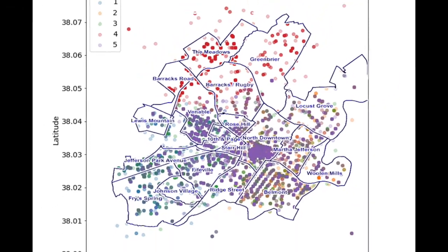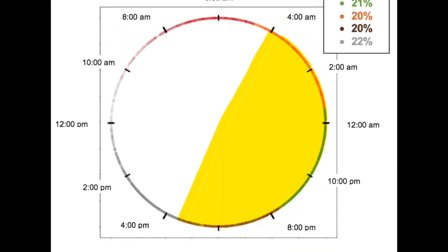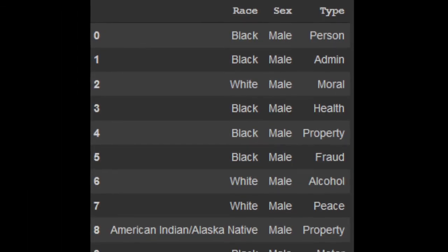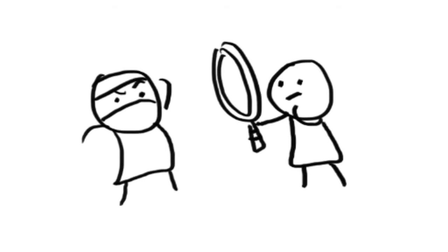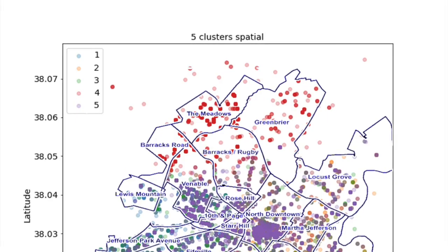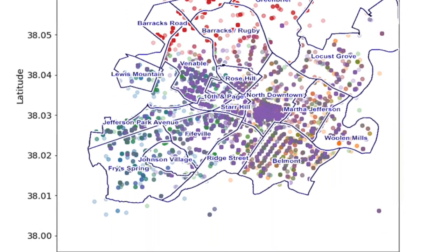Thus far, we have shown the resulting clusters that our machine learning algorithms have produced on the crime and arrest data of Charlottesville, Virginia. While interesting patterns have already begun to emerge, we plan to further examine the distributions within these clusters and hope that they can give us a better idea of the characterization of the city's crime and arrests.